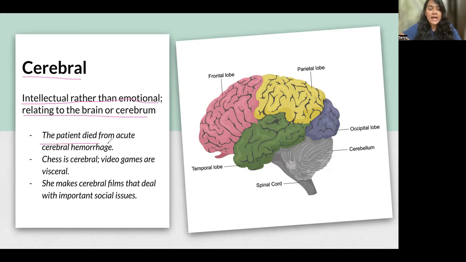Now, the patient died from acute cerebral hemorrhage. That means this patient died because there was excess bleeding in his cerebrum. So cerebral means relating to the cerebrum. Chess is cerebral. Video games are visceral. Chess is cerebral means chess requires you to be intellectual.